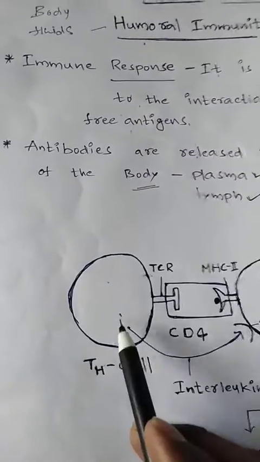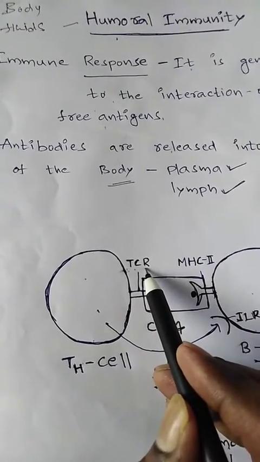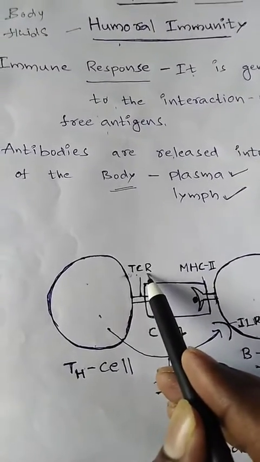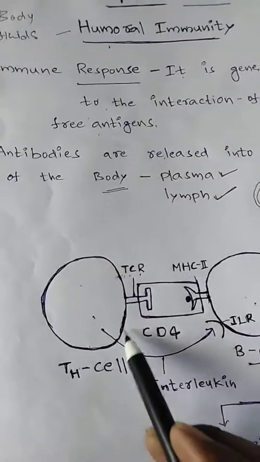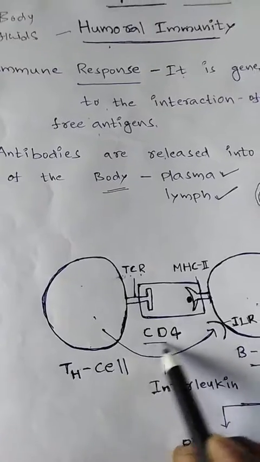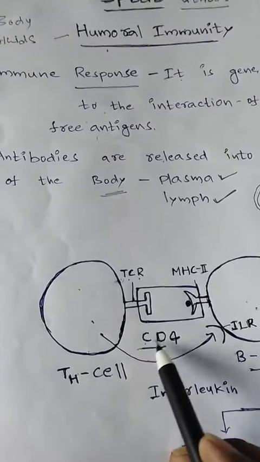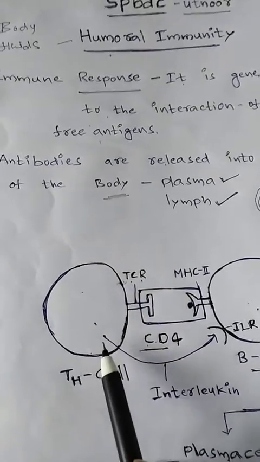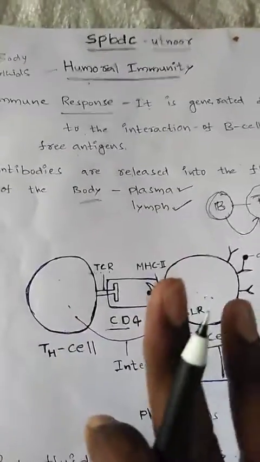Next, the TH cell. On the surface of the TH cell, T cell receptors are present, and also CD4 molecules. Already you know CD means cluster of differentiation. These are the diagrams of the two cells, the B cell and the TH cell.